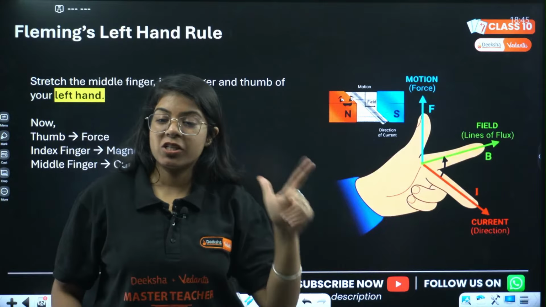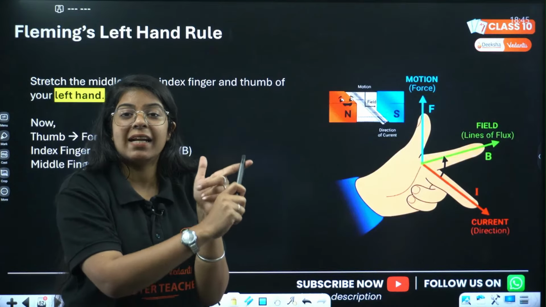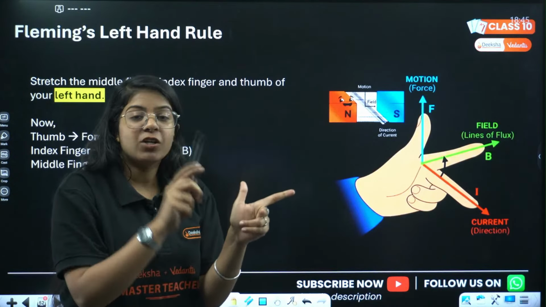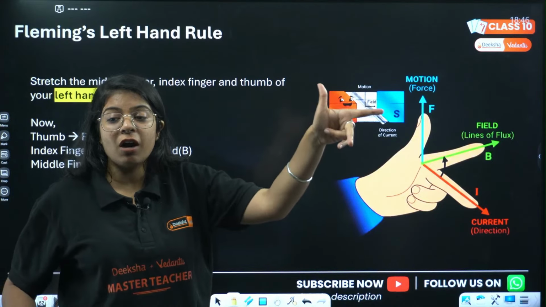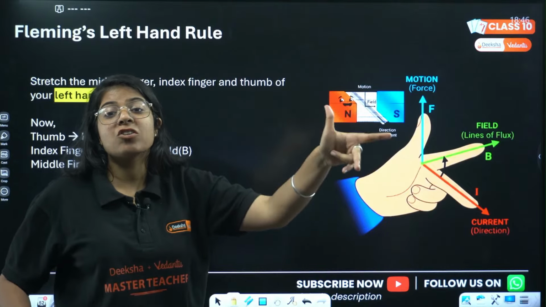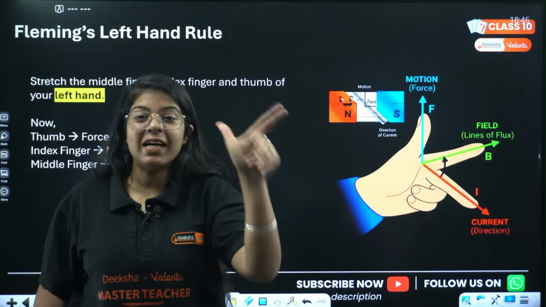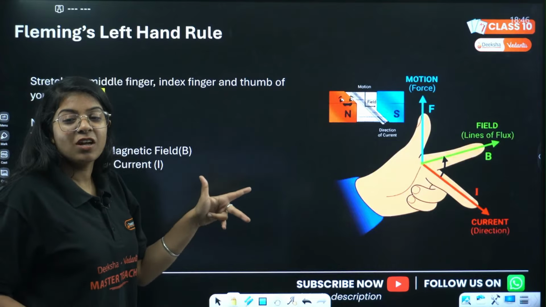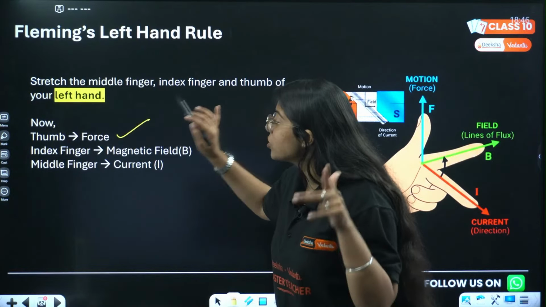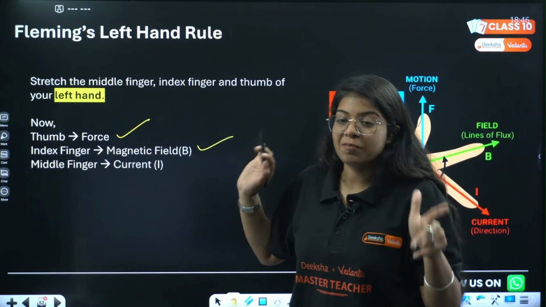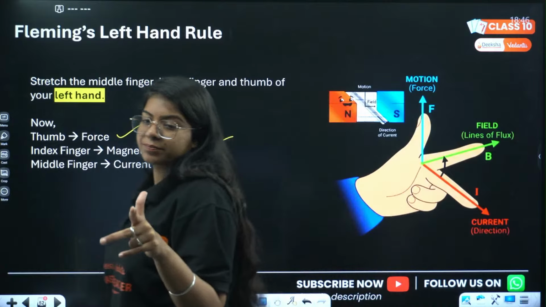So let us just revise it very quickly. If your index finger is pointed in the direction of magnetic field and your middle finger is pointed in the direction of current, then the thumb will give you the direction of force. Done. So thumb gives you the direction of force when index finger is pointed in the direction of magnetic field and middle finger is pointed in the direction of current.